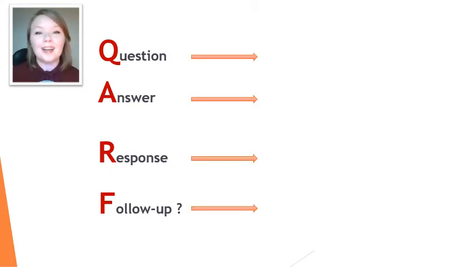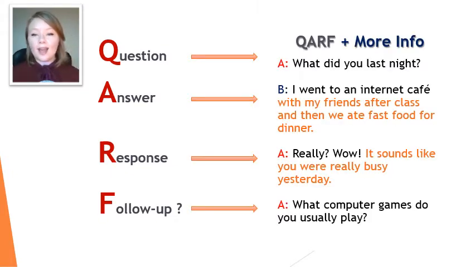So let's try again. Here we have the conversation one more time, but using QARF. So let's read together. So it begins with the question, right? There's our Q. So let's underline. Here's our Q, beginning the conversation. What did you do last night?